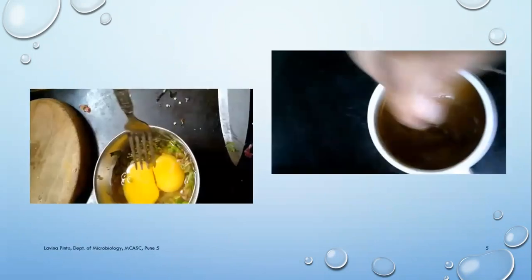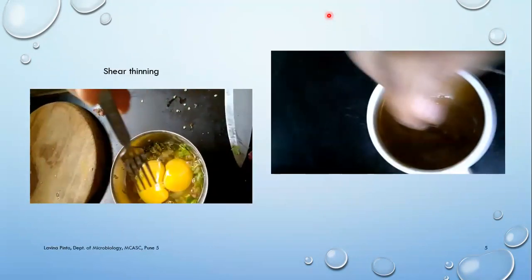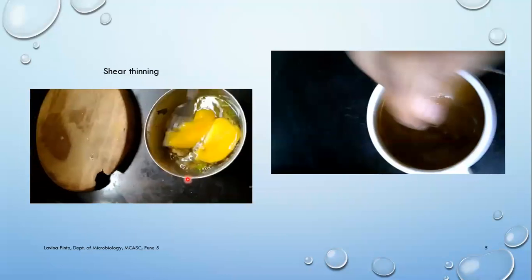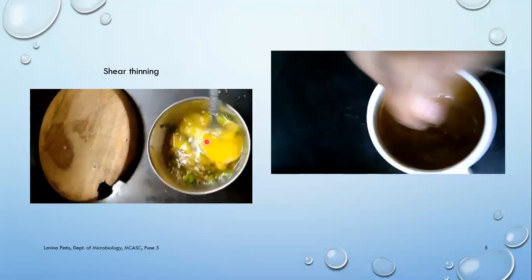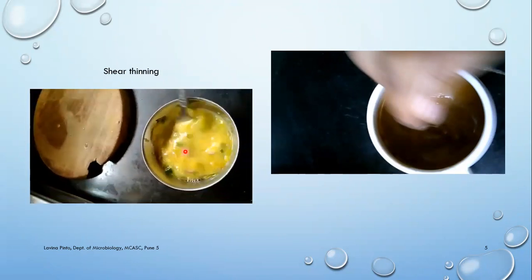Let's look at these two videos. Here in this video, that's egg. Egg right now is very viscous, but when I'm applying force to it, when I'm beating the egg, shear stress is being applied, and that shear stress will give rise to a lot of shear rate.